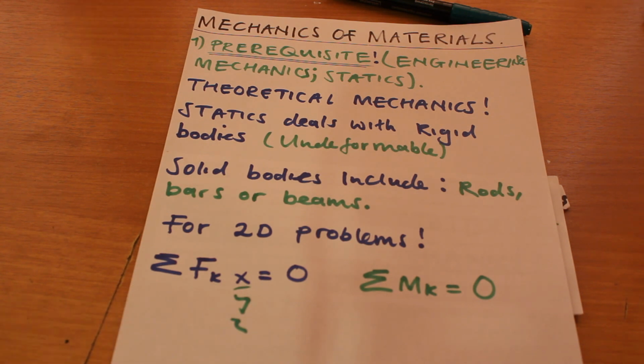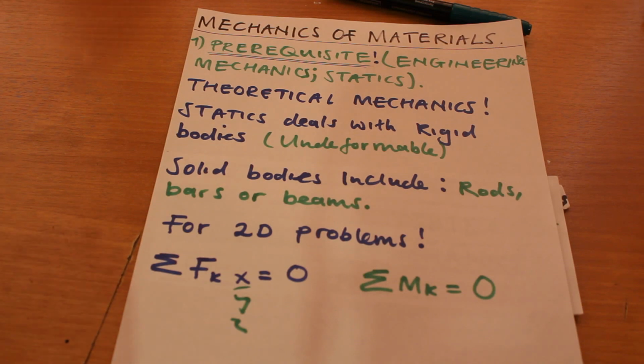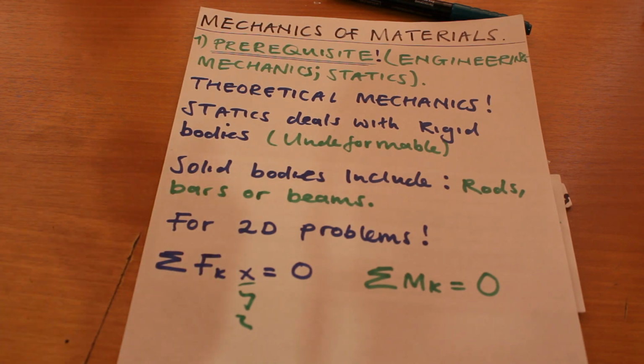This was in order for us to understand the concepts of statics. We assume that all objects that we deal with, or all solid bodies that we're dealing with, are rigid. So when we talk of solid bodies, we're basically referring to things like rods, bars, or beams. In this course, we'll mainly focus on beams. I'll give a definition of what a beam is later on.